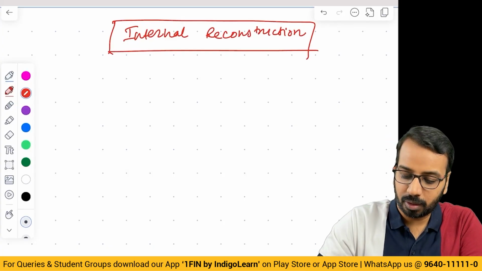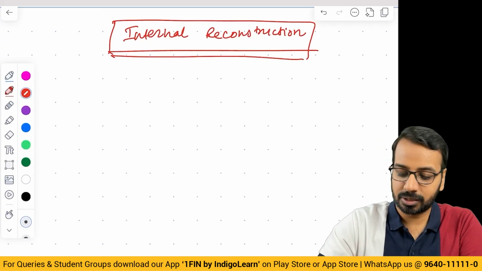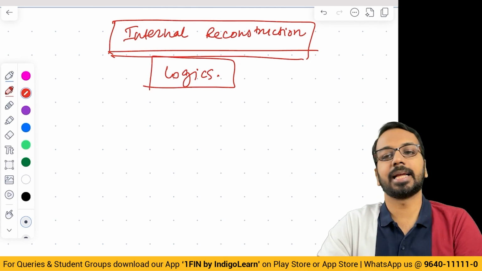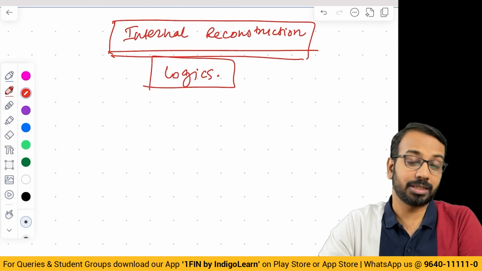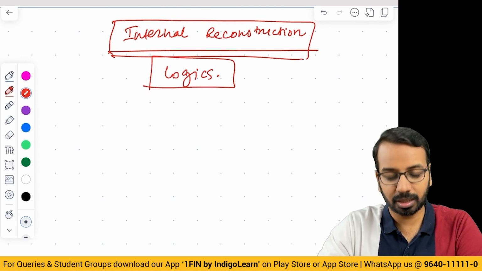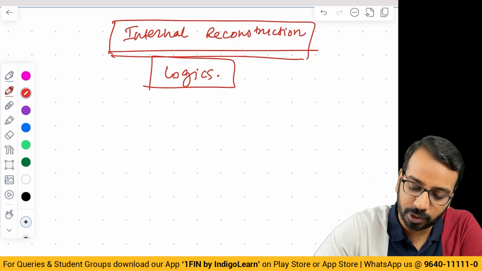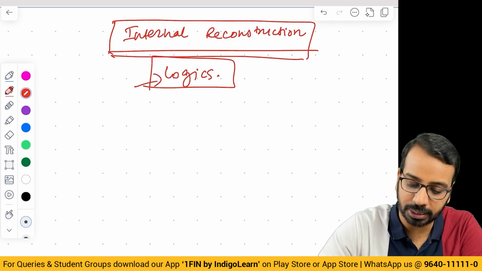This chapter on internal reconstruction is only based on logic. There is nothing extraordinary in this chapter. There is nothing that you need to remember in this chapter. It is purely based on logic. Right? Now, what is the logic?